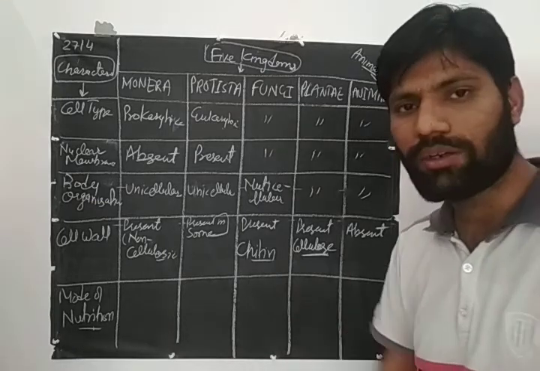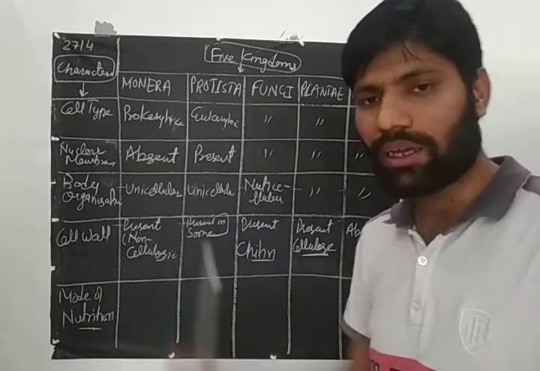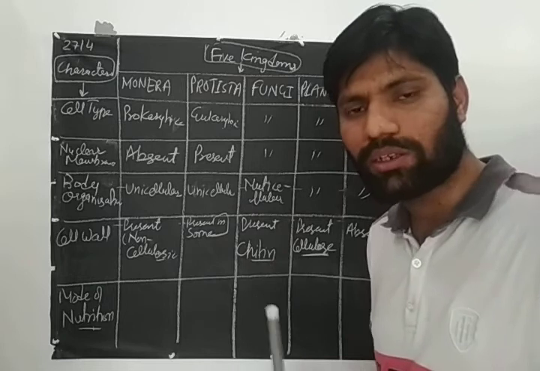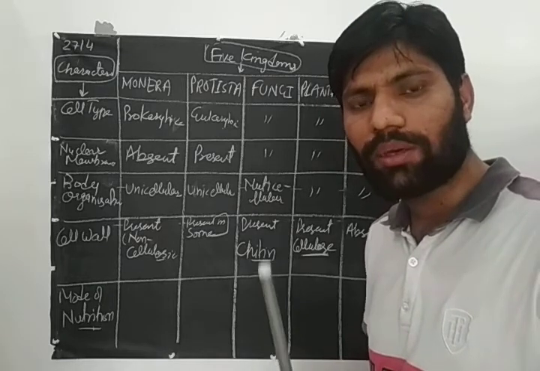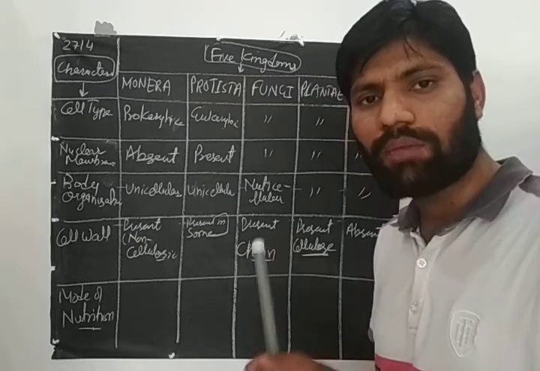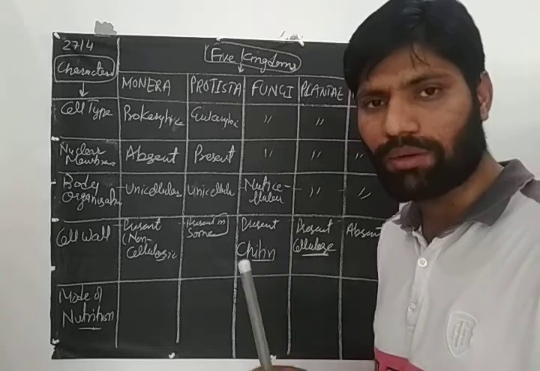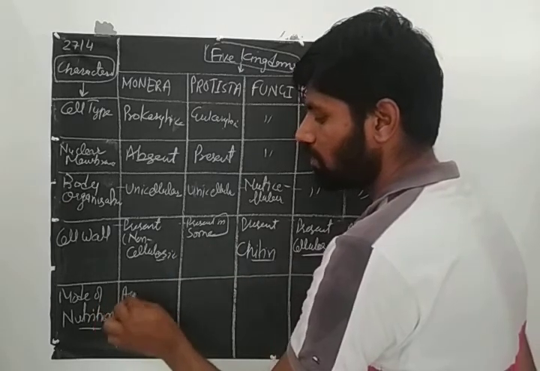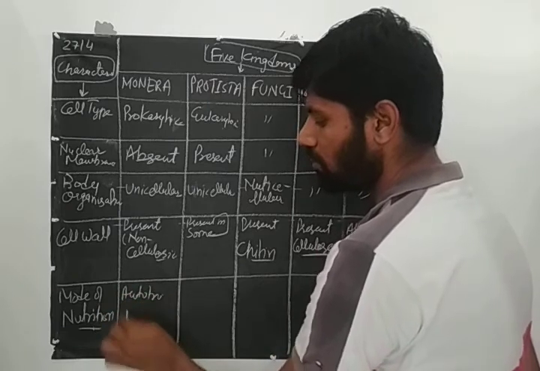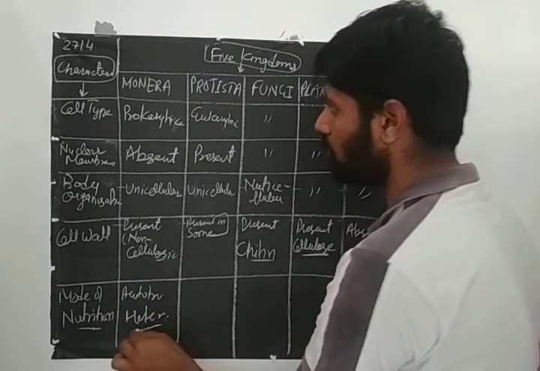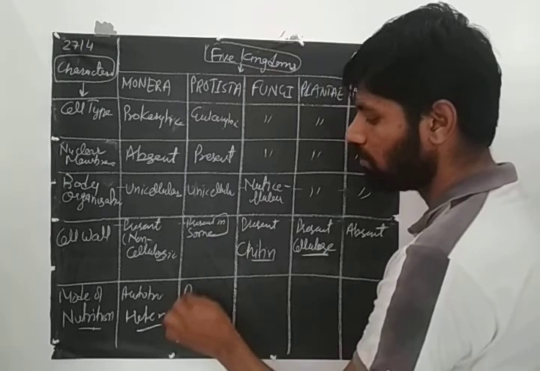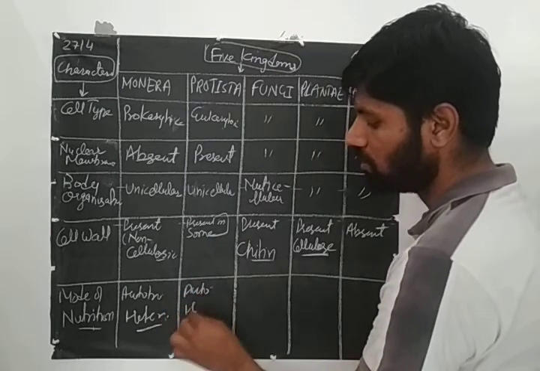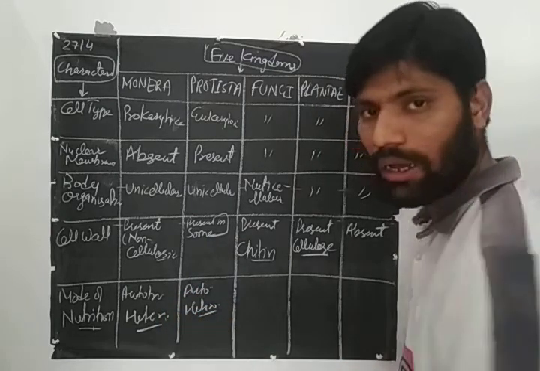Then mode of nutrition. Bacteria or Monera can have all types of nutrition. They may be autotrophic, they may be heterotrophic, and they may be chemoautotrophic. That means different modes of nutrition would be there. Protista also, some may be autotrophic, some may be heterotrophic.